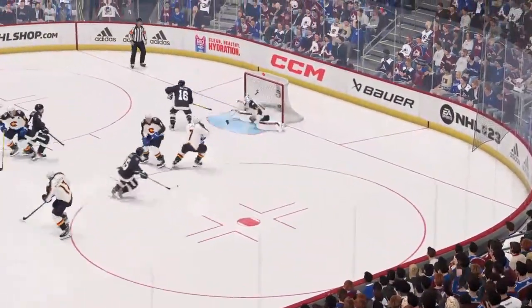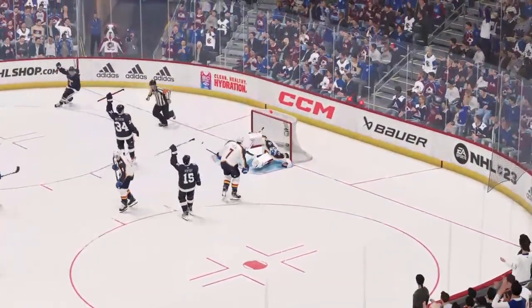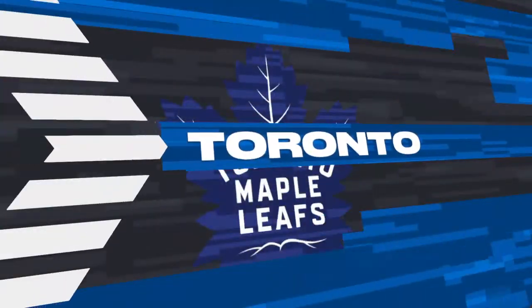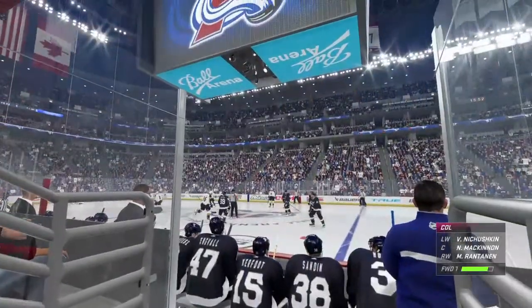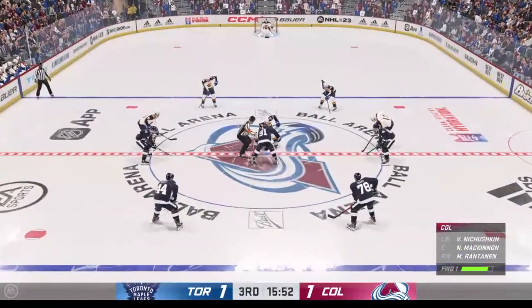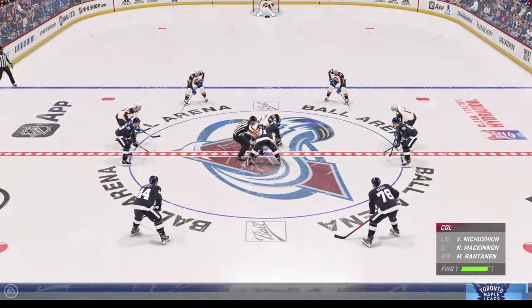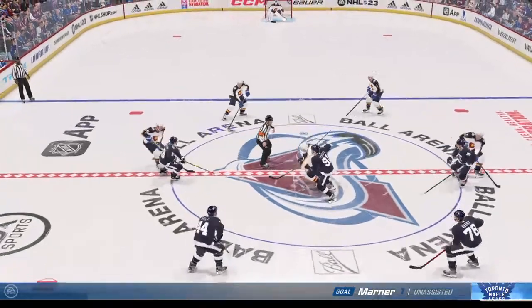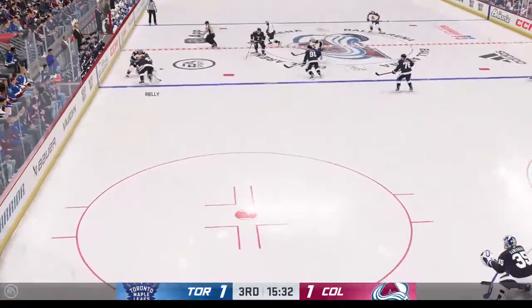Look at the movement. Beautiful. And then the backhand, back to forehand finish in tight. Georgiev down and in the splits, but he still beats him up and over that blocker's side on the left post. Face off back to center. One back by the Avalanche, so we're all even up now here in the third period.